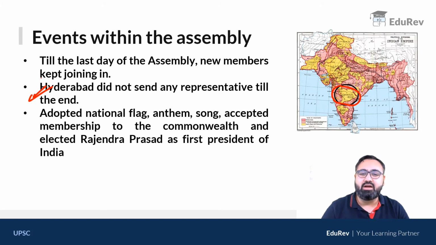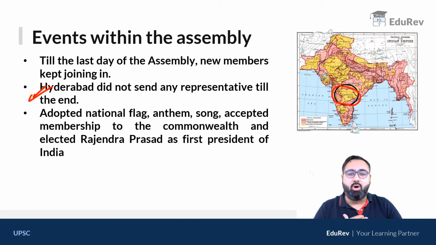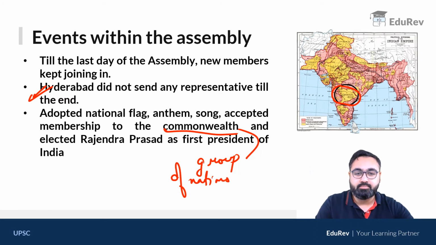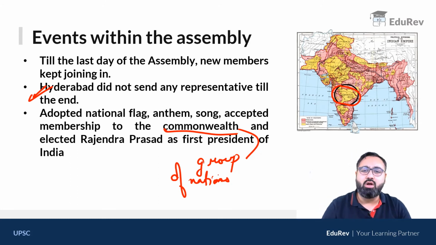As I said, the assembly did a lot of things apart from making the constitution. Now, remember the fact that after we became independent, we were not bound to remain a member of the Commonwealth. Commonwealth क्या होता है? Commonwealth is a group of nations which were once under the British Empire. So the nations which were ruled by the British, at least once, Australia, Canada, South Africa, India, these are all called the Commonwealth. So we were given a chance.